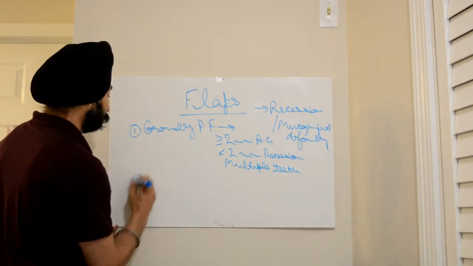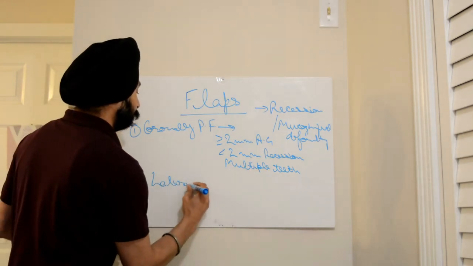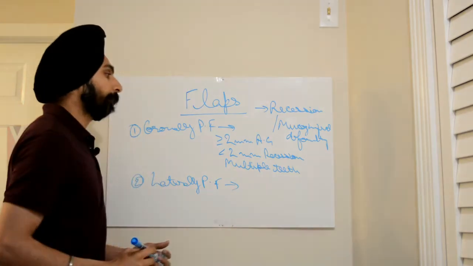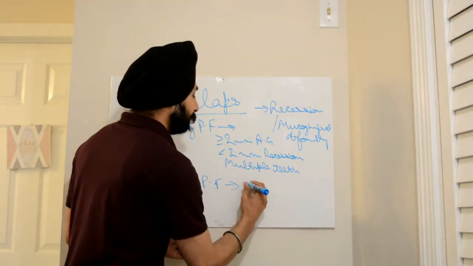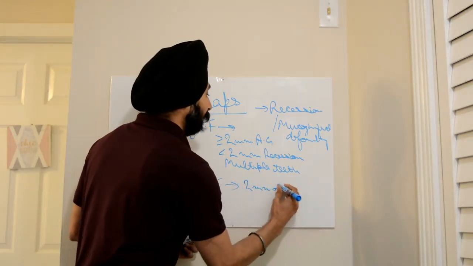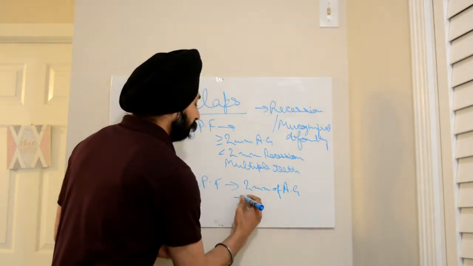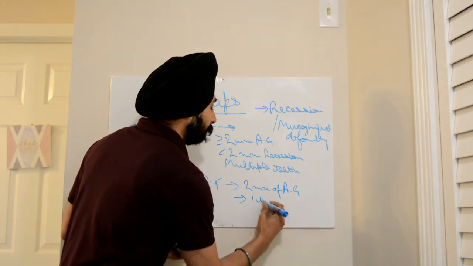Second is the laterally positioned flap. The laterally positioned flap also needs at least 2 mm of attached gingiva. Generally it is performed on one tooth.